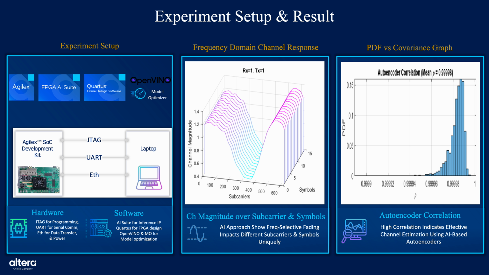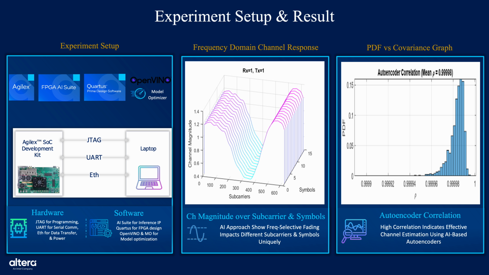This slide highlights the experiment setup and corresponding results, demonstrating the effectiveness of our AI-based approach to channel estimation. On the left, we begin with the experiment setup. We use the Agilex SoC FPGA development kit, interfaced with JTAG for programming, UART for serial communication, and Ethernet for data transfer and power. Our software stack includes the FPGA AI Suite for deploying AI model IPs, Quartus Prime for FPGA design, and OpenVINO's model optimizer for fine-tuning AI inference performance.